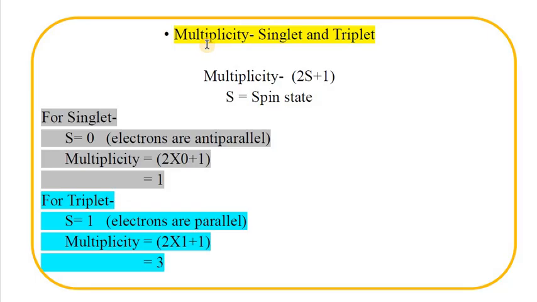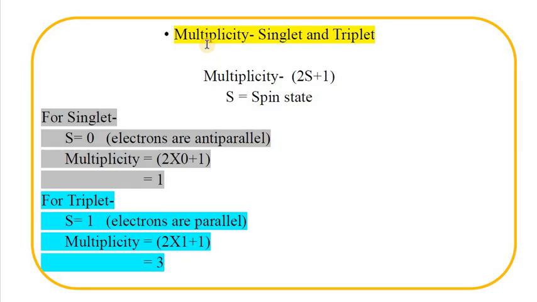S becomes 0 because the electrons are anti-parallel. When electrons are anti-parallel, they cancel the spin states of each other. Then S equals 0, and we put the value S equals 0 in the formula of multiplicity, 2S plus 1, and we get the result 1. One is a single number, so it is known as singlet.